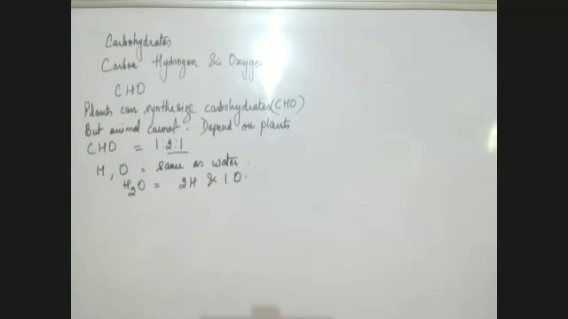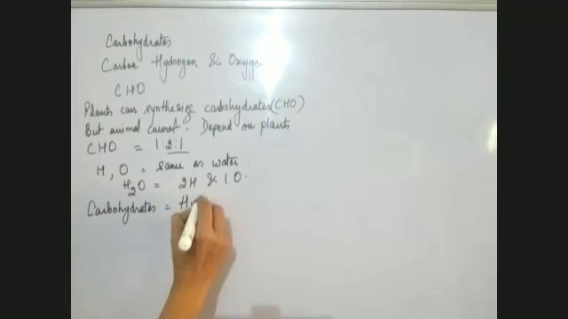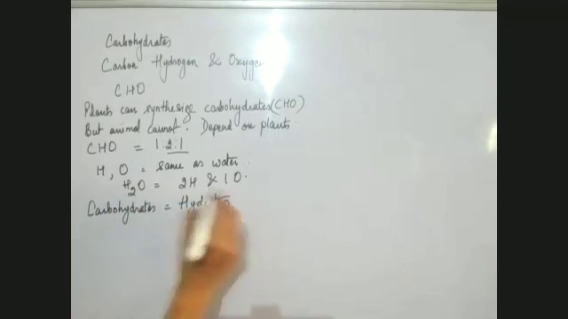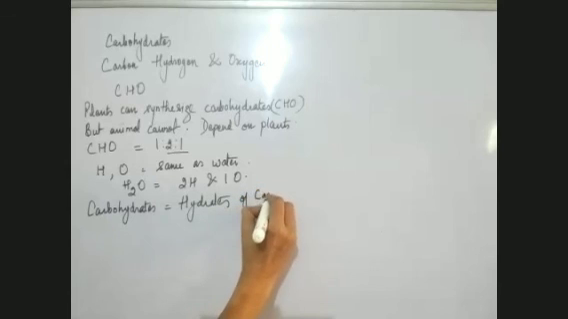That is why the carbohydrates are also known as hydrates of carbon, because of the presence of H and O in the ratio 2:1. That means hydrogen 2 and oxygen 1.